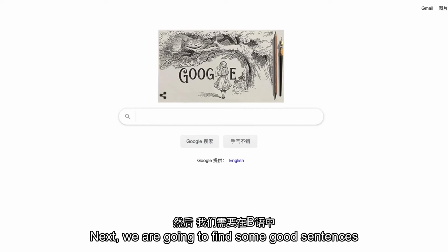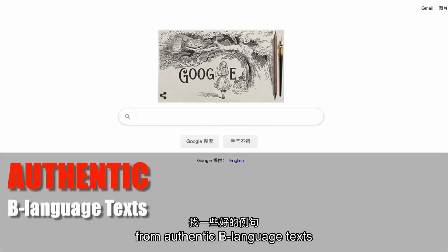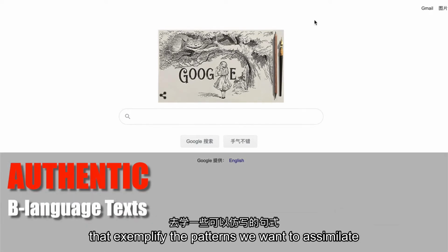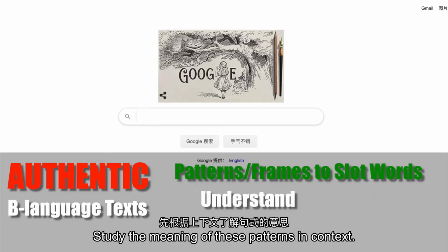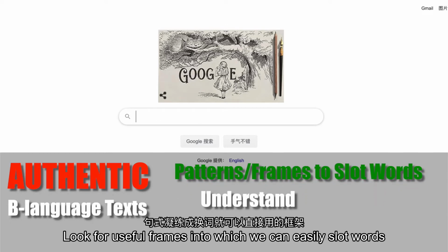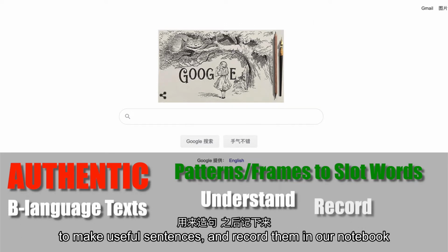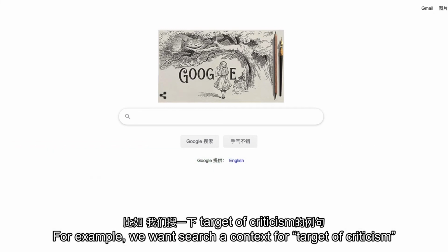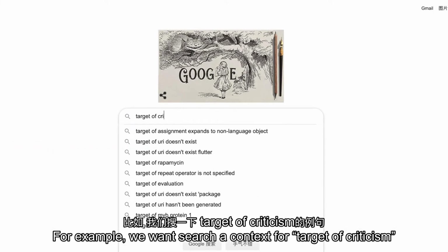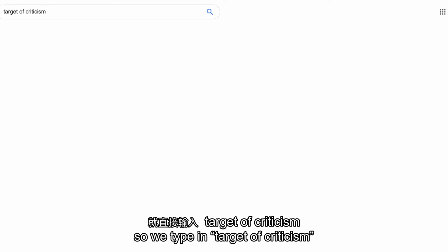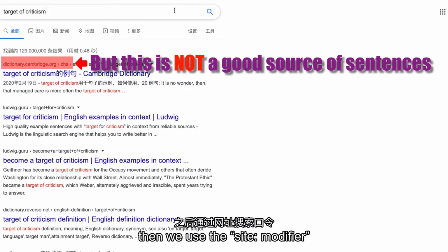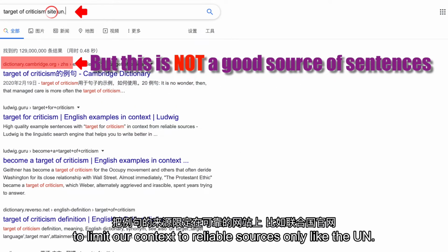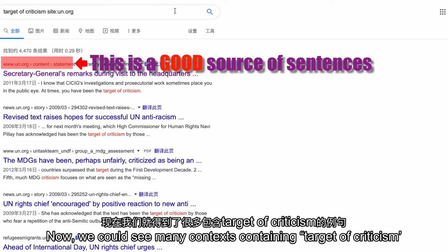And next, we're going to find some good sentences from authentic B language texts that exemplify the patterns we want to simulate. Study the meaning of these patterns in context, look for useful frames into which we can easily slot words to make useful sentences, and record them in our notebook. For example, we want to search a context for target of criticism. So, we type in target of criticism, then we use the site modifier to limit our context to reliable sources only, like the UN.